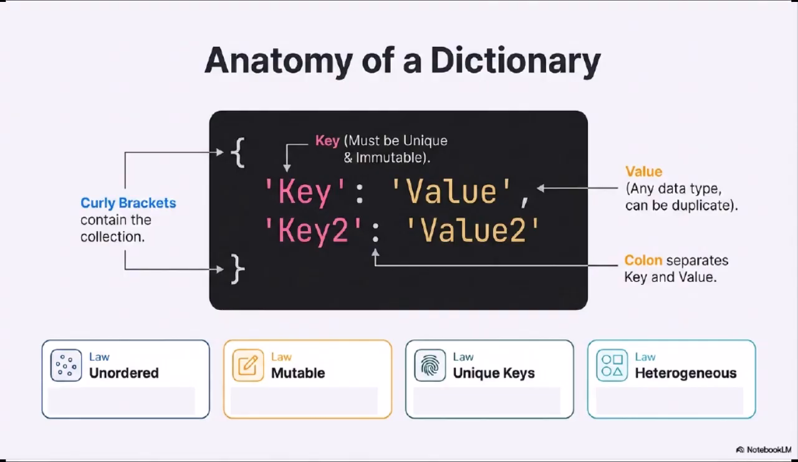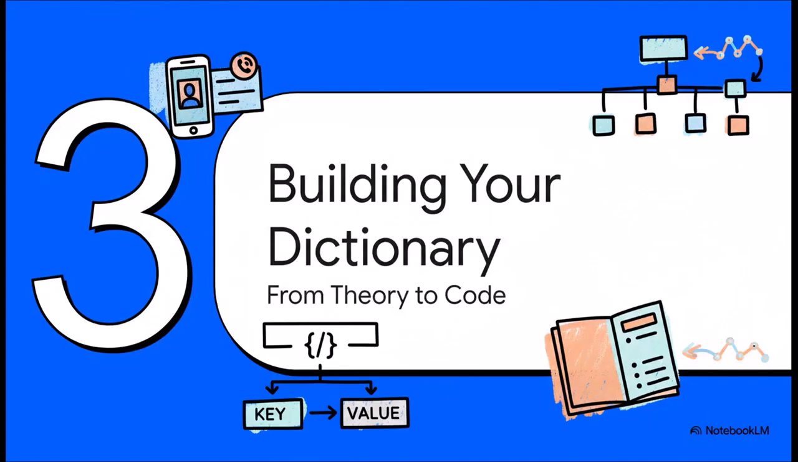Simple as that. Okay, there are 3 core things you've got to remember about dictionaries. First, they are generally considered unordered, which means you can't rely on the items staying in the same sequence. Second, they're mutable. That's just a fancy way of saying you can change them on the fly, add things, remove things, whatever you need. And finally, and this is a big one, the keys have to be unique. You can't have 2 entries for Tom in the same phone book, right? Same deal here.